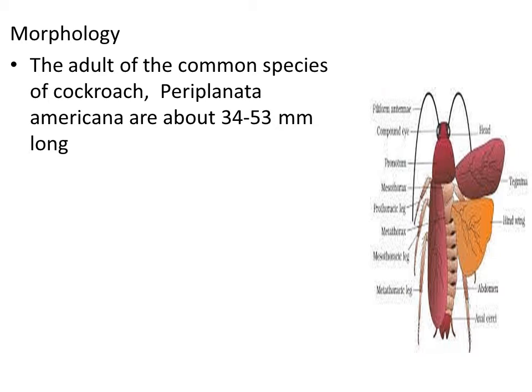This is the scientific name of cockroach, right? This adult cockroach is about 34 to 53 millimeter long, which is the average length of Periplaneta americana.